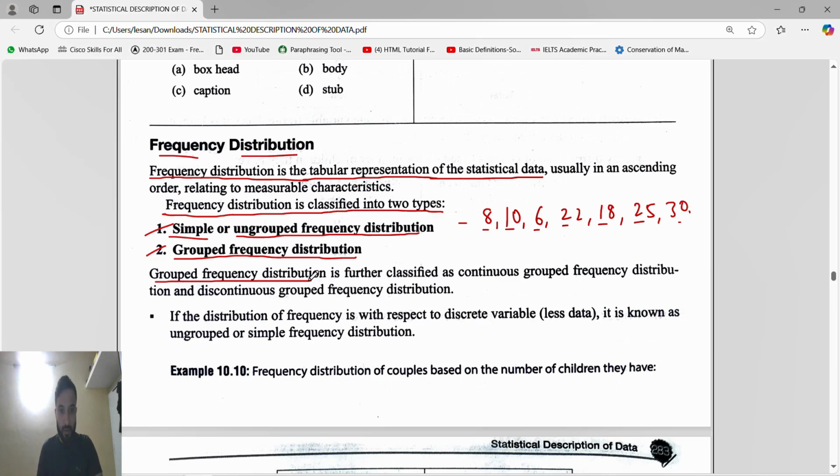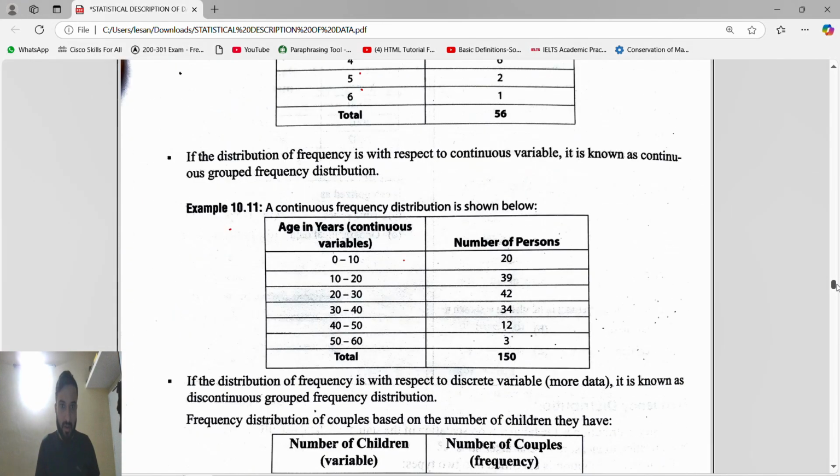Grouped frequency distribution is further classified. See, frequency distribution is ungrouped and grouped. Ungrouped will be as it is. Now grouped: the grouped frequency distribution is further classified as continuous grouped frequency distribution and discontinuous grouped frequency distribution. The first is continuous grouped frequency distribution. The second is discontinuous. So we will see how the continuous looks and how the discontinuous looks. They will not ask this in the examination, but it is for your understanding.